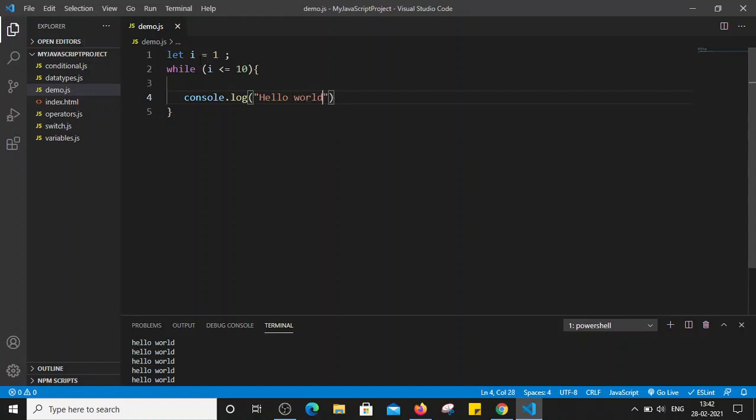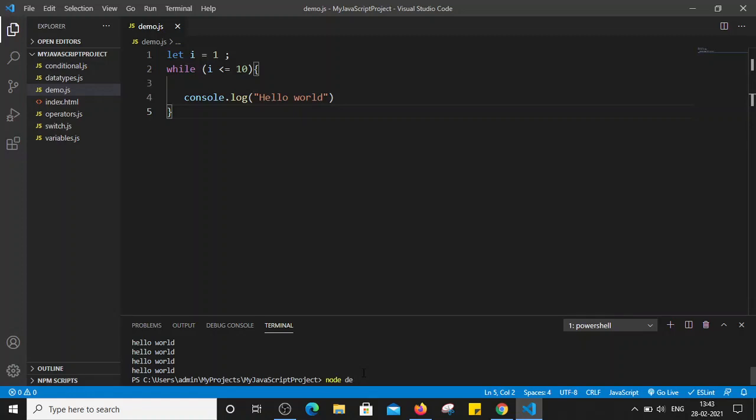hello world, right? So we have initialized the variable here. i is equal to 1, we have initialized one variable, then we use that variable in the condition here. So we have placed the condition here. As long as this condition is true, it will keep executing the code mentioned in this block, right? Now let's see what happens if I execute this code. I'm just saving the file, going to the terminal, and let's execute this file.